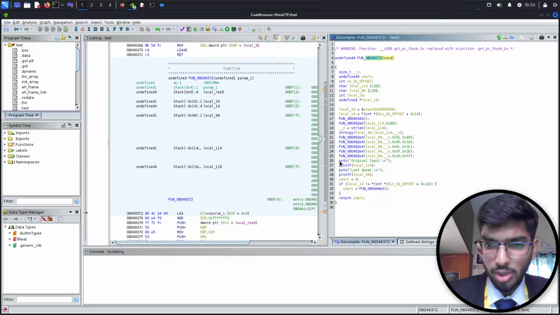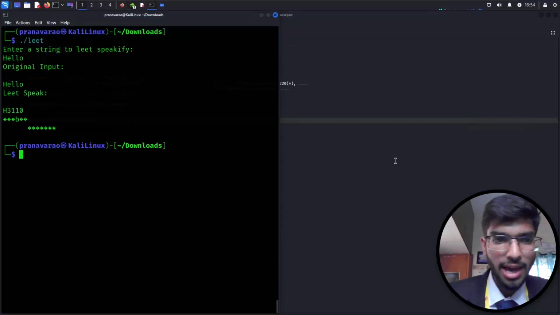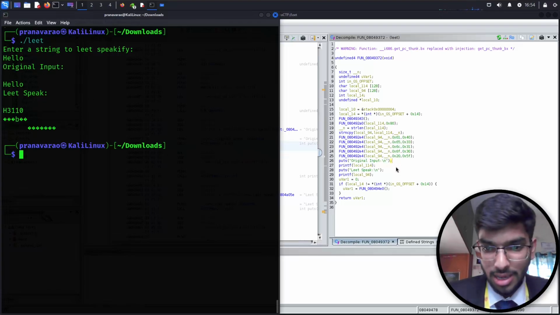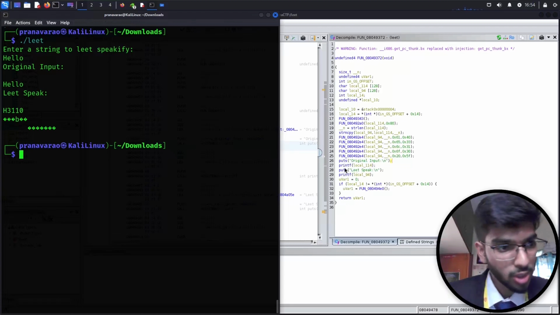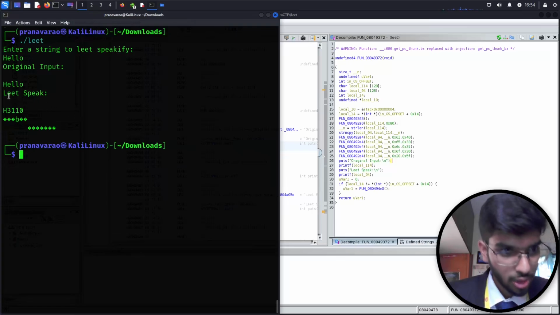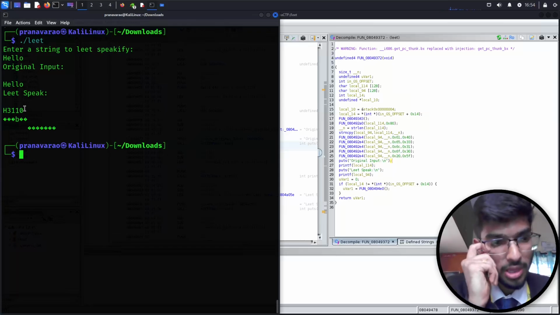We see another function called puts, which is going to say original input and then a new line character. That's what we got in here, which says original input, and then it's going to be printing out the content of whatever I entered as the original input, and then leet speak. Okay, and then it's using a printf function to print whatever I entered after it got through a processing of it.